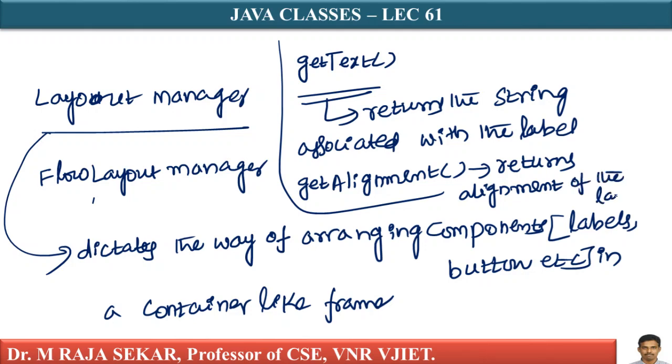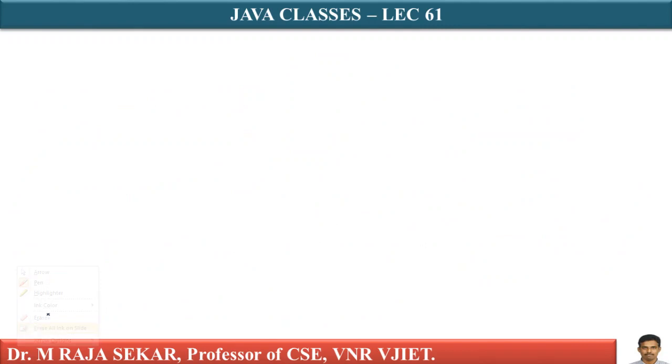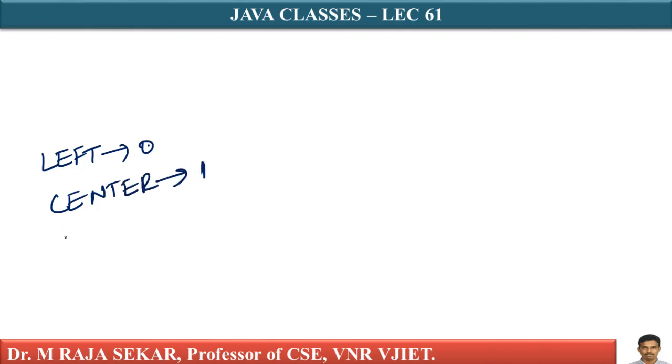Returns alignment of the label. Left alignment is defined. I can say this left, L-E-F-T, left. Left alignment is defined as a constant whose value is 0. Center and right. There is something like center, C-E-N-T-E-R, center. What is its value? Its value is 1. Right, R-I-G-H-T, right, whose value is 2, isn't it?